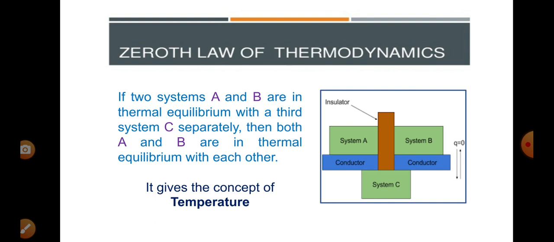If two systems A and B are in thermal equilibrium with a third system, let us say C, separately, then both A and B are in thermal equilibrium with each other. You see in the diagram, the systems A and B are separated by an insulator, no heat transfers between them. But these two can separately transfer heat to system C. Then finally, after some time, system A and system B are also in thermal equilibrium.